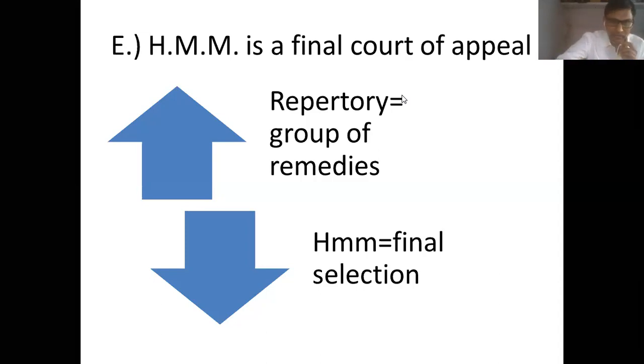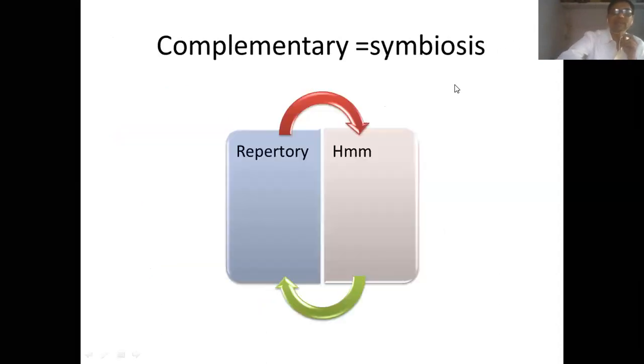In conclusion, we can say that homeopathic materia medica and repertory are not inimical to each other. The relationship is complementary, a kind of symbiosis. Do you understand what symbiosis means?